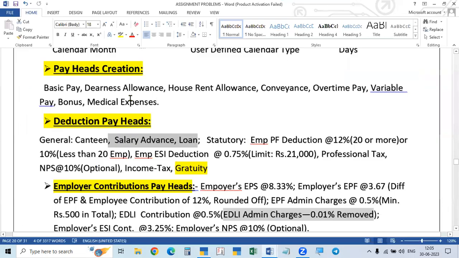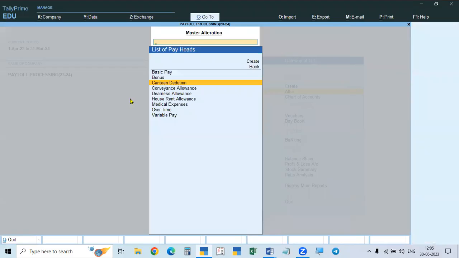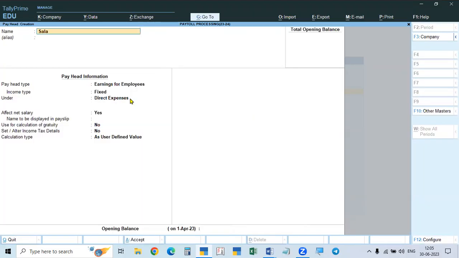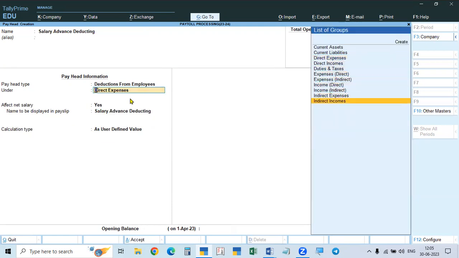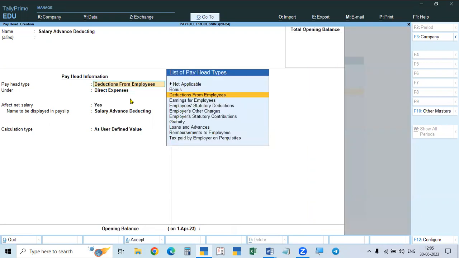And the next one, I also actually want to make a small correction. Next one is salary advance. If you go here, selecting salary advance. Here I told you: deduction from employee and take as indirect income, but not this. Here it is not a deduction from employee only. For example, bonus is also an earning, but we are not showing it as earning for employee; we are showing it as a separate head, bonus. Here it will be shown in the pay slip as a deduction.